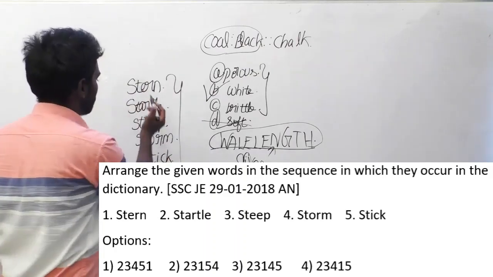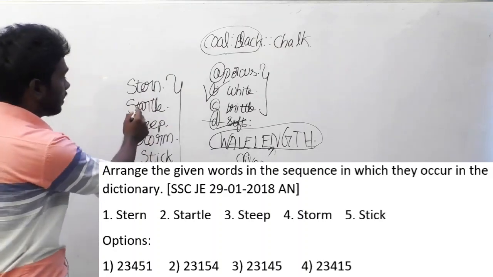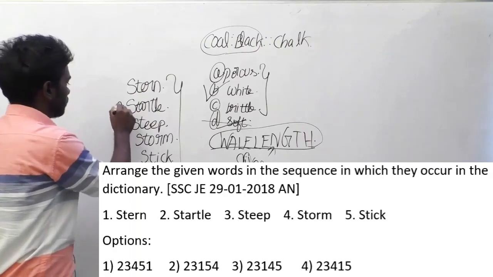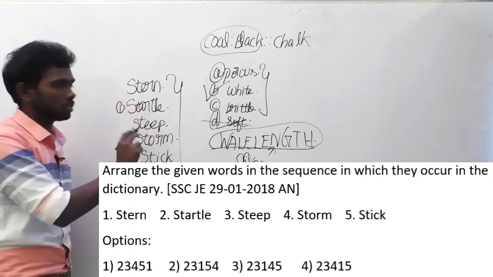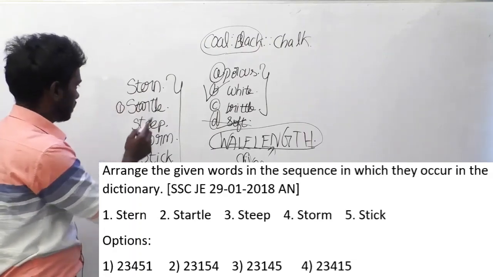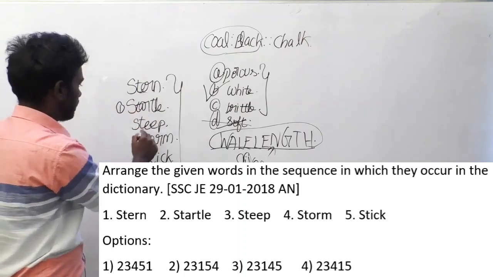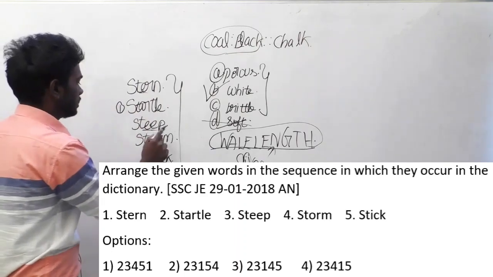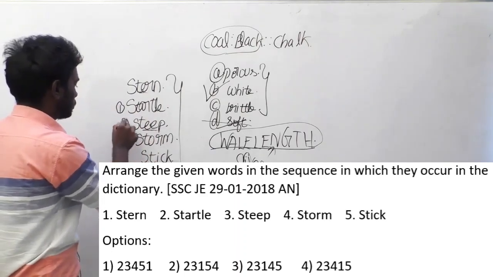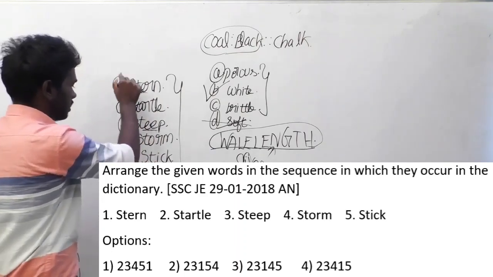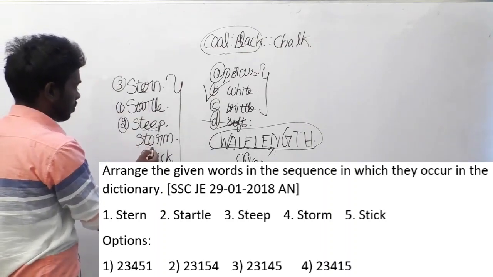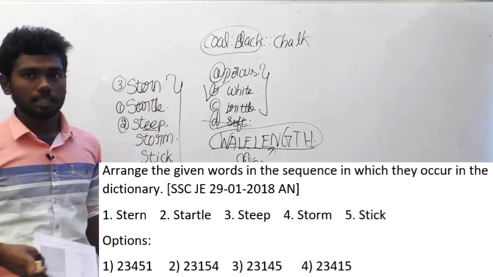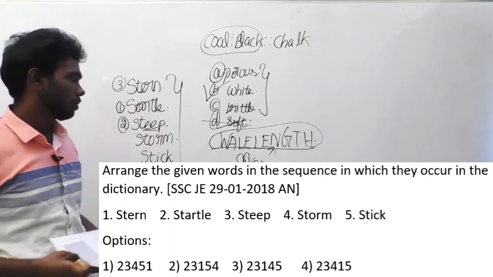Look at this clearly. S, T, A will come in a dictionary before everything. So this is the one which is going to come first. The next, there is E here and there is E here also. So look at the next alphabet of that. There are two E's here. So this will come second, and this will obviously come third. And for storm, S-T-O, and stick, S-T-I, you have to check whether S-T-I or S-T-O will come before.